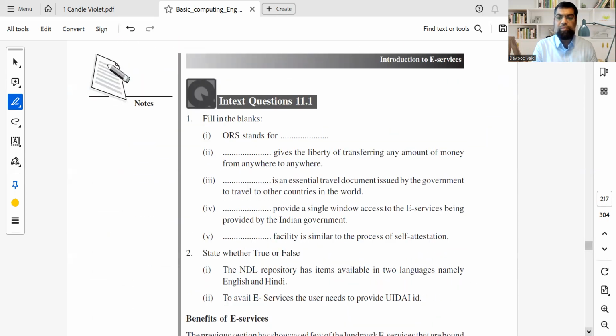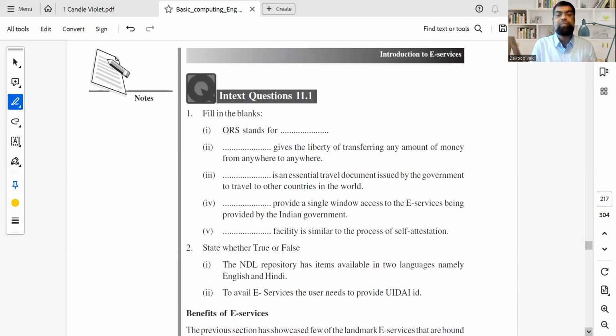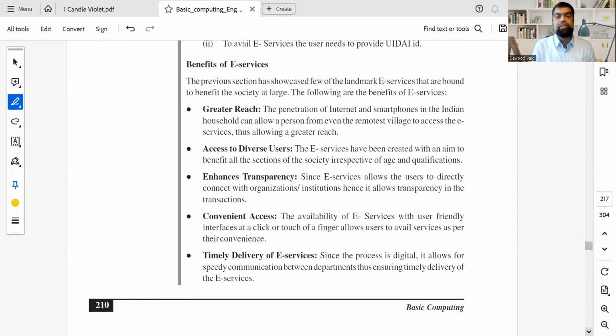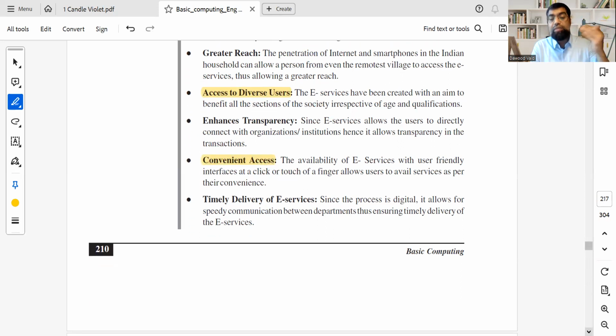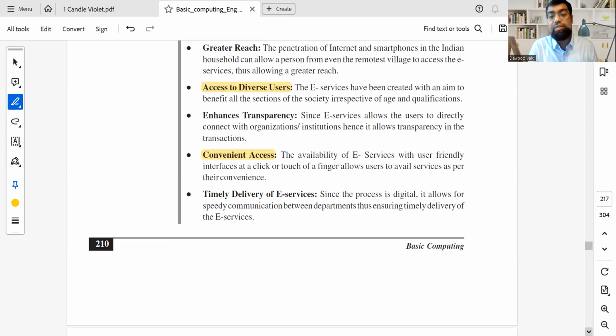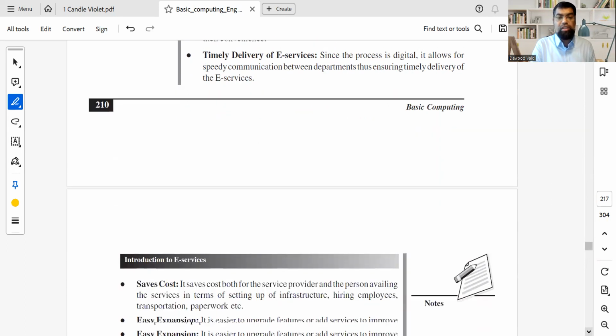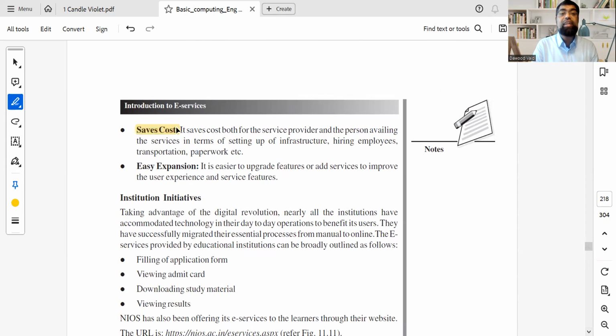So now with this, please fill the index question. It is very simple and easy. This constitutes part 1 of your chapter. Part 2 of your chapter is now more generic. What is the benefit of e-service? Well, it is transparent, it is quick, it is easy to use, it has diverse reach, it is safe, authentic, convenient, so many benefits. E-sign, and please, when a question comes in, write all of the examples. You can write UDICE number, NEFT, IRCTC, you can write Passport Seva Kendra, DigiLocker, all of the things that I have explained to you. Not difficult, but you must remember.